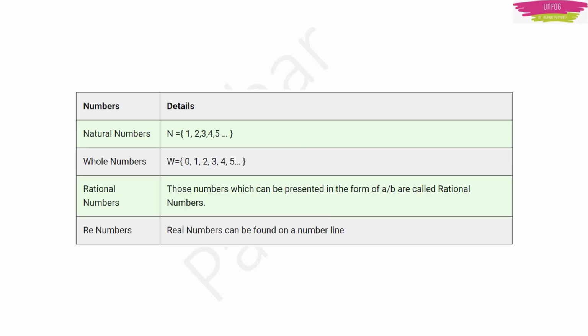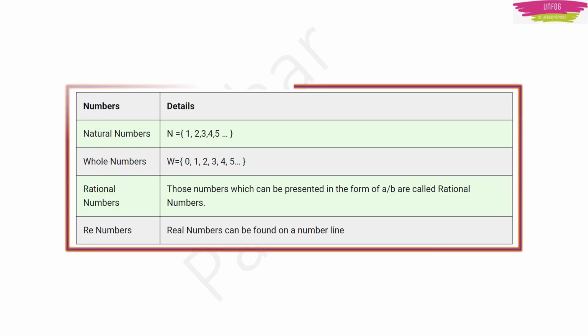So firstly let us see the details on real numbers, like what are natural numbers, whole numbers, rational numbers and real numbers. I am going to just quickly show you a glance at important formulae and important details. If you want, you can take a screenshot, or if you have your own list of formulae and have missed some formulae, then you can learn from this class.